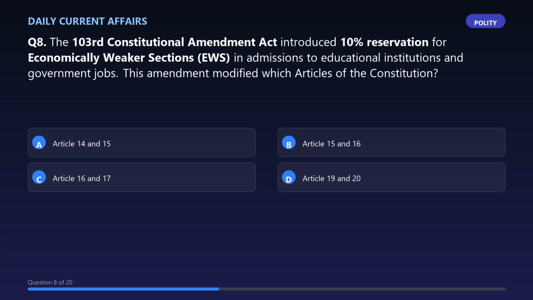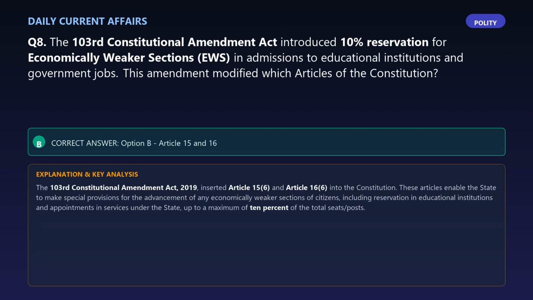Question 8. The 103rd Constitutional Amendment Act introduced 10% reservation for economically weaker sections, EWS, in admissions to educational institutions and government jobs. This amendment modified which articles of the Constitution? The correct answer is option B, Article 15 and 16.